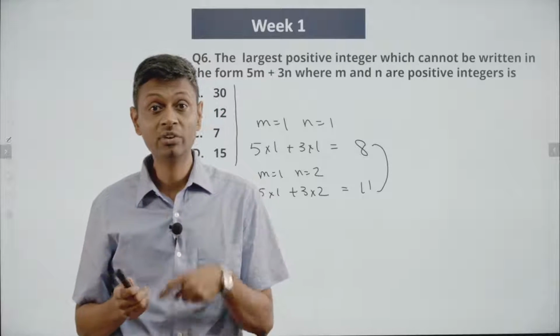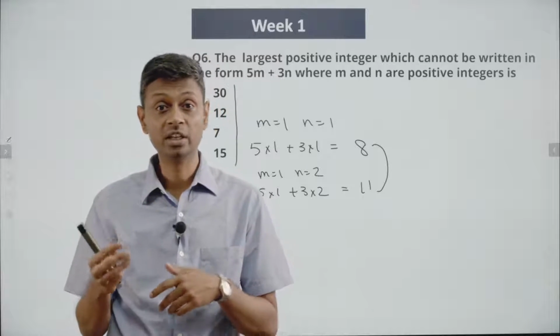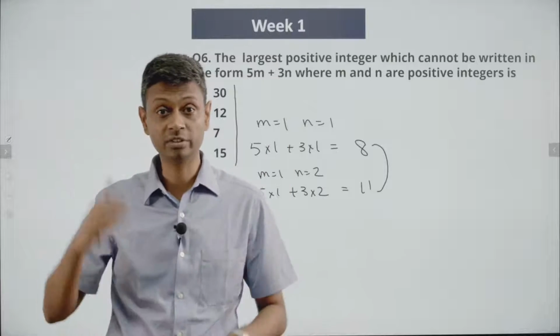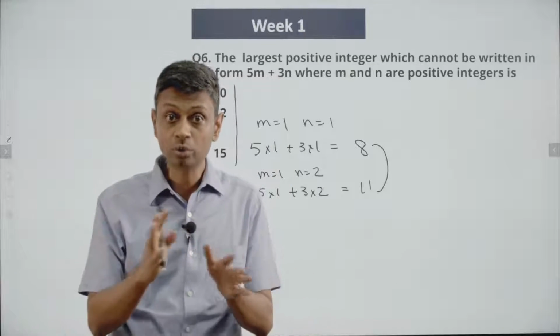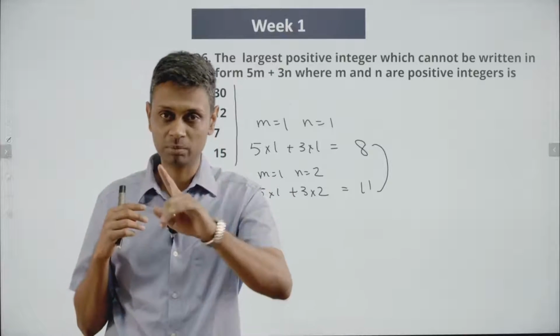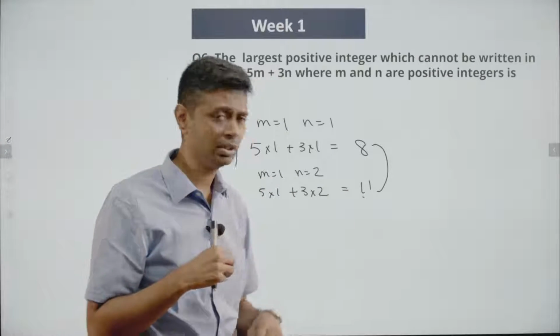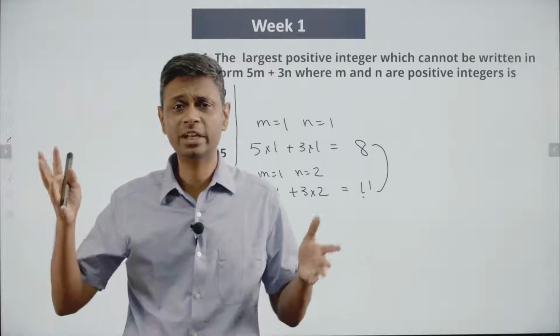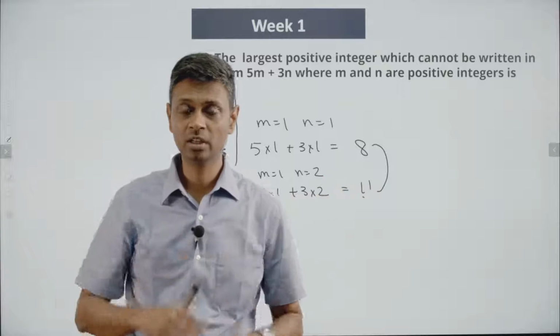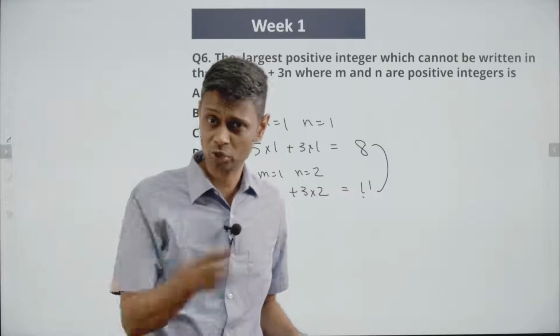What could we also have? We could have 2 5s and 1 3. 3 5s and 1 3. 3 5s and 2 3s. 5 5s and 4 3s. 6 5s and 11 3s. All of those are possible. And we've not only found one number that is possible, we found 2 numbers that are possible. We can now find 3 numbers, 4 numbers, 5 numbers, 10 numbers, 15 numbers. I'm going to do that. I know what can be written, so I'm going to go ahead and write down a bunch of numbers.